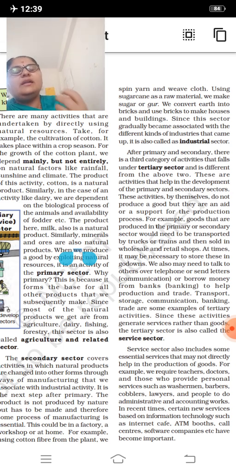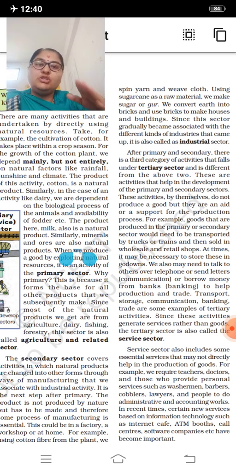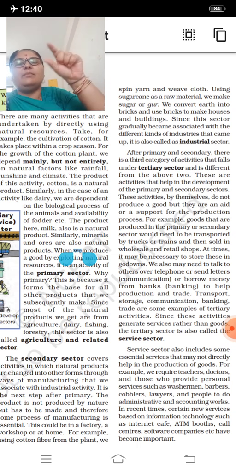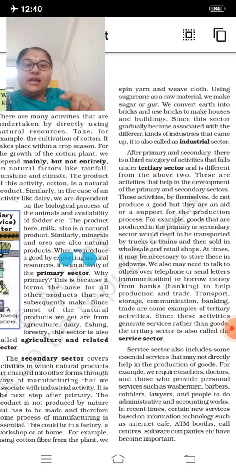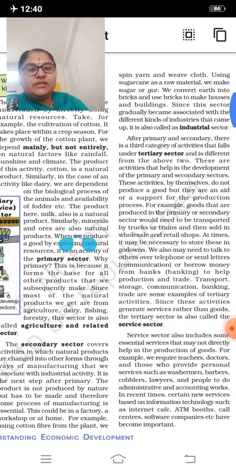So here in the tertiary sector, the goods which are produced in the secondary sector, we are going to transport from the manufacturer to the wholesale shop, from the wholesale shop to the retail shop, and from the retail shop it reaches the customer. So the service provided by the wholesaler to the retailer and the retailer to the customer comes under the tertiary sector. At times it may be necessary to store these in godowns.